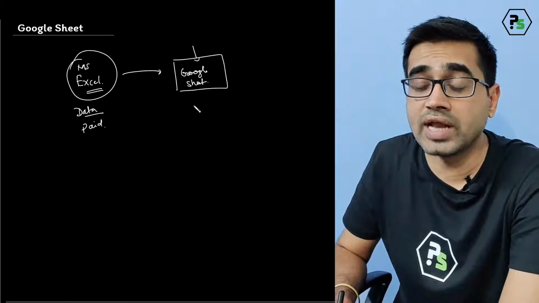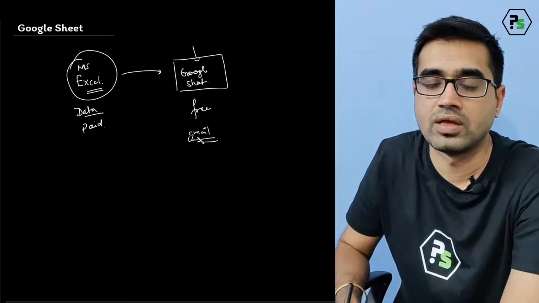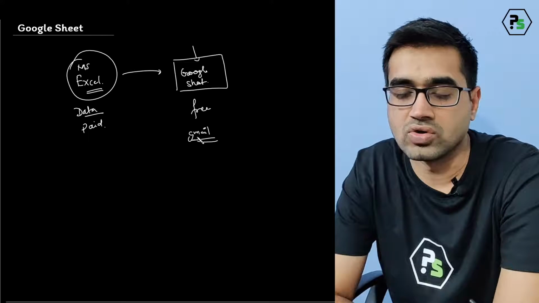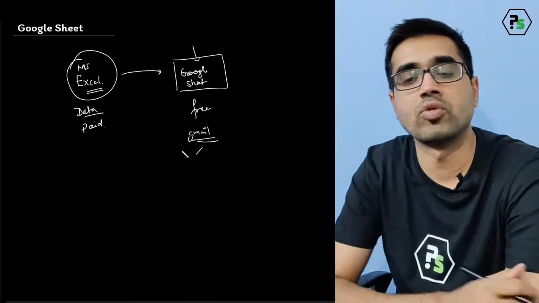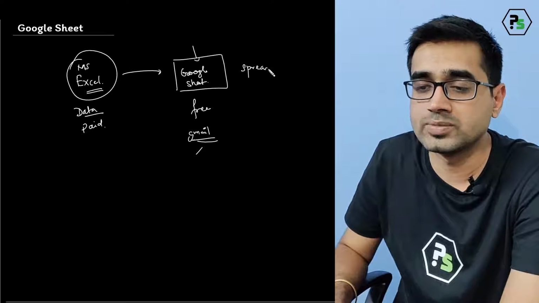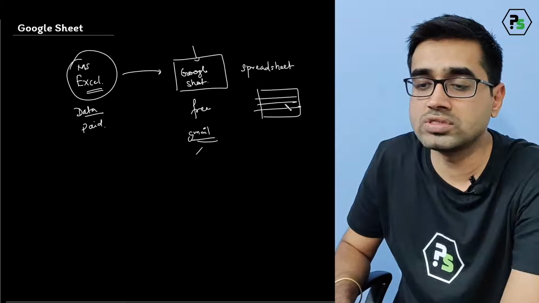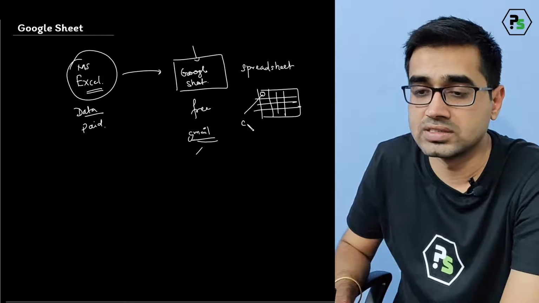And this is free, and it just requires your Gmail account only. I hope that since you're using YouTube, you already have a Gmail account, so it's not a big thing. You only have to set up a Gmail account, and then you can open a new spreadsheet. We call it a spreadsheet. A spreadsheet is basically a matrix having some rows and some columns, and these represent the cells of that spreadsheet.